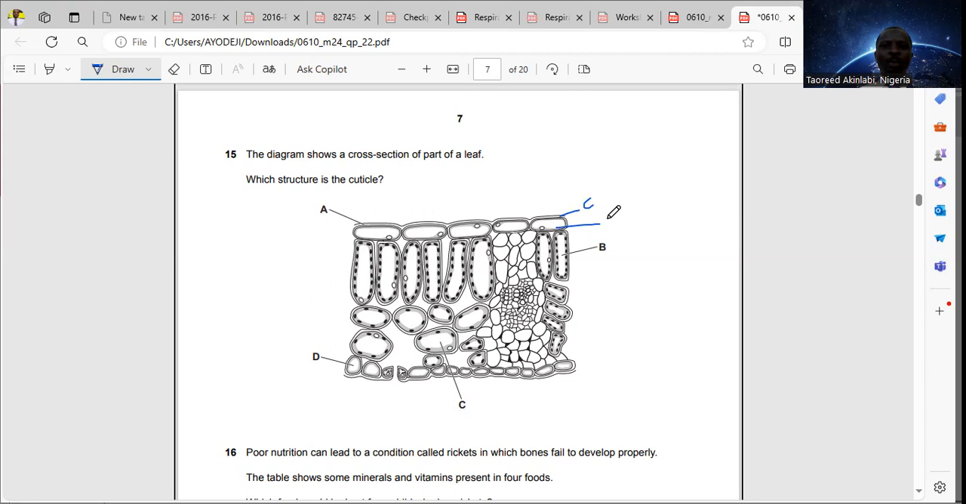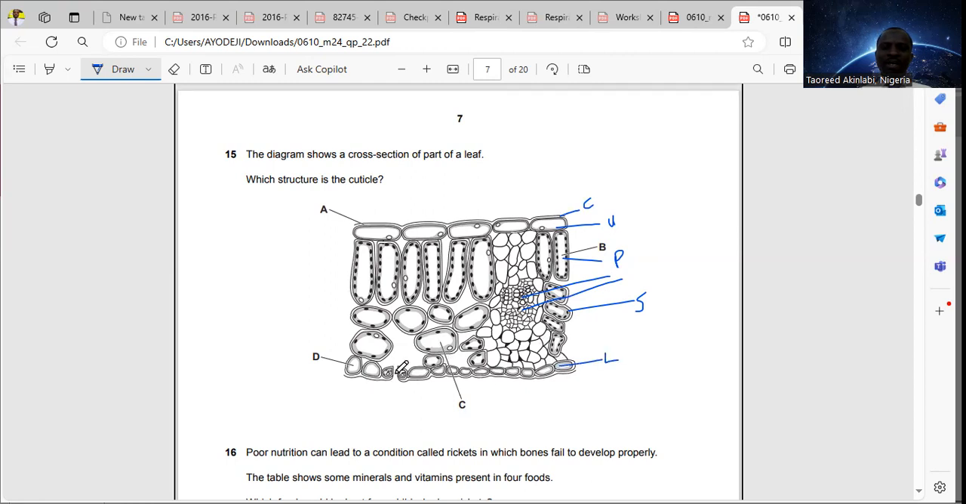followed by the upper epidermis, followed by the palisade mesophyll, followed by the spongy mesophyll. And in between the spongy mesophyll, you have the vascular bundles, the veins, the xylem and phloem here. And after that, we have the lower epidermis.